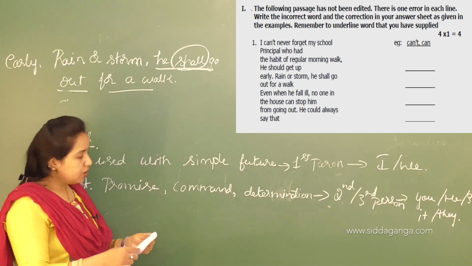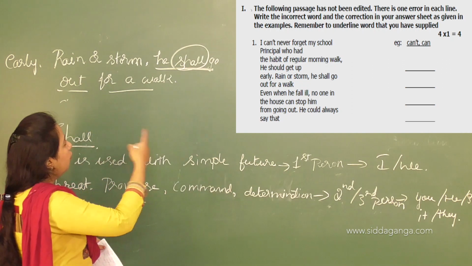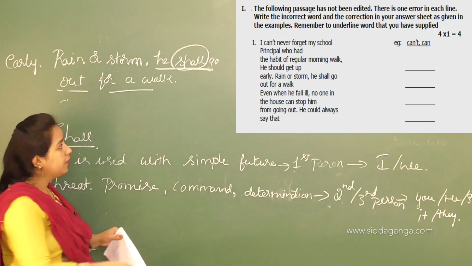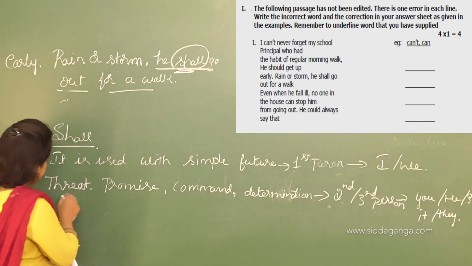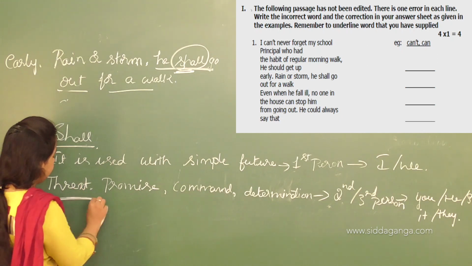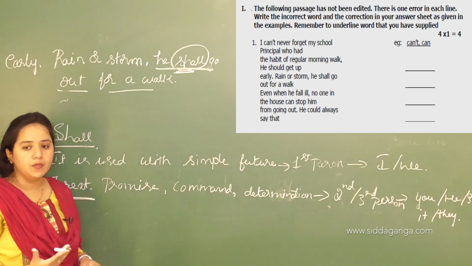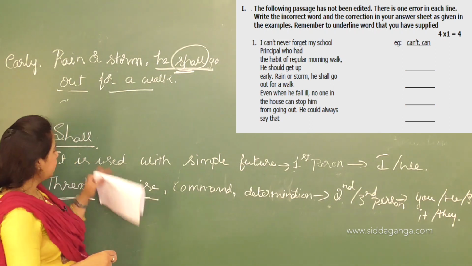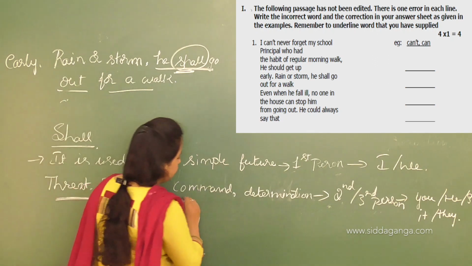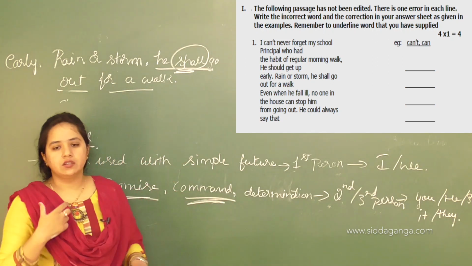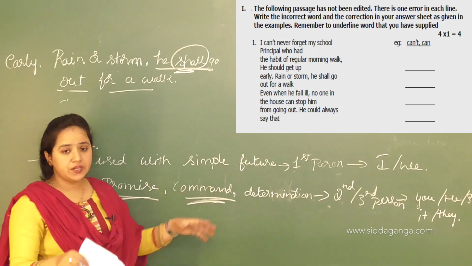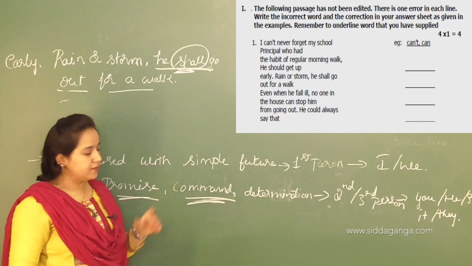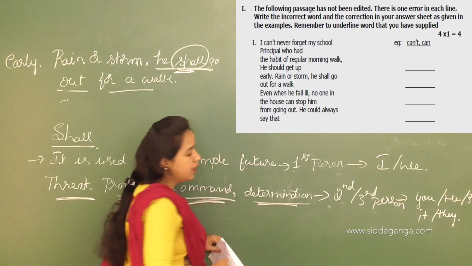So now here: "He shall go out for a walk." In this sentence it talks about someone's past habit. So why are we using shall here? Because shall is used for a threat, which is a problem. Then promise, when someone is promising, we can use shall. Then command, when your teachers or your parents are commanding, so you can use shall. Then determination, the last is determination.